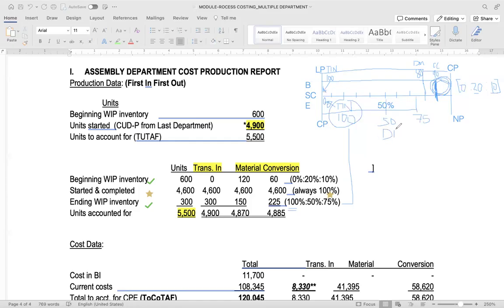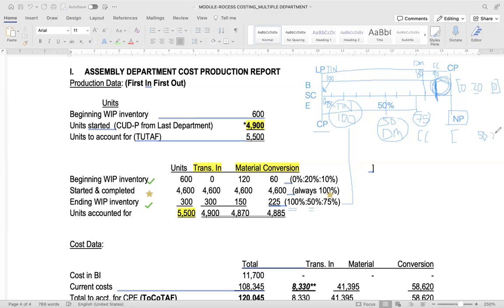Direct material is at 50% complete, and conversion cost is at 75% complete for the current period. While for the next period, to complete this material, we have to add 50%. And for the next period, to complete this conversion cost, we have to add 25%. This is for the next period.